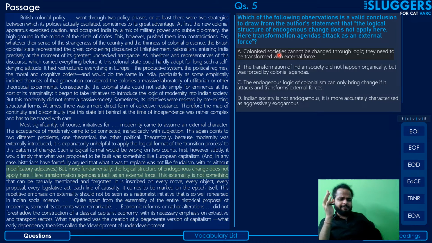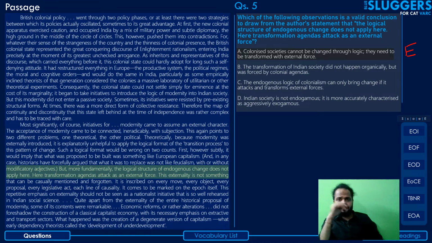No, what the author wanted to convey was whether the logic of endogenous change can be applied to this particular change, or whether this logic of endogenous change cannot be applied to it. And then he basically says that it cannot be applied here because this change was not endogenous change, it was exogenous. It was brought about by external factors. It's not about whether societies are changed by logic or by superstitions or something, right? So this is again definitely not true. Can be eliminated with the capital E.